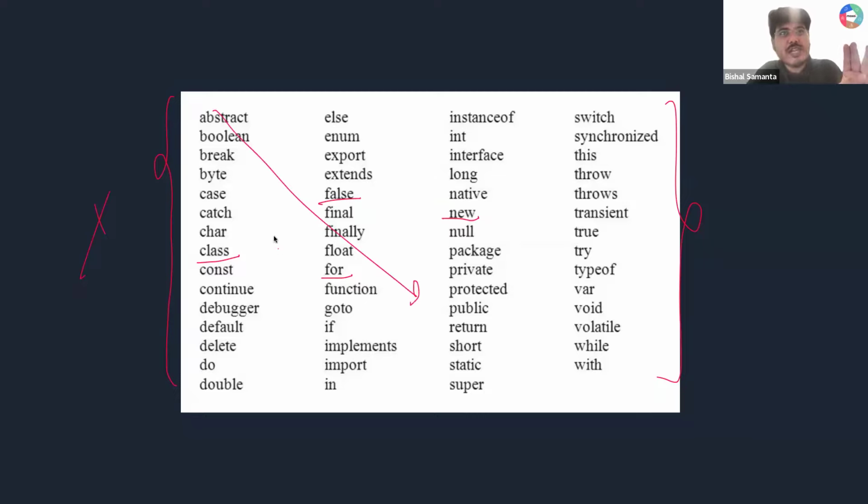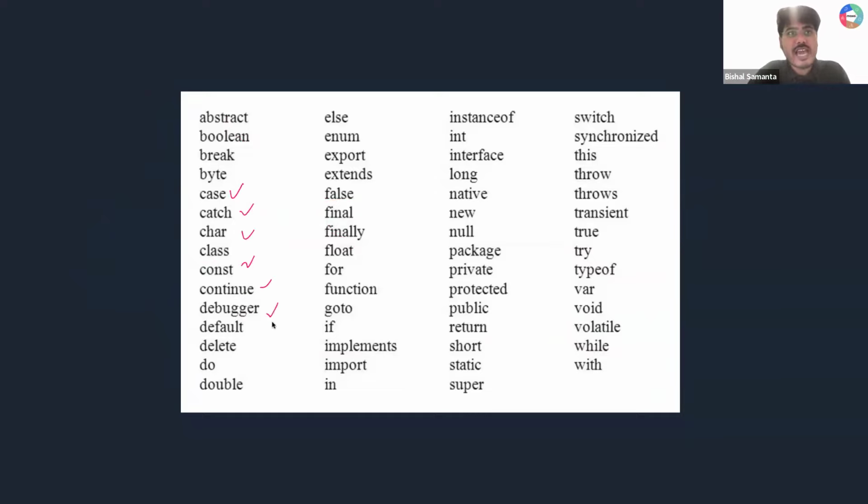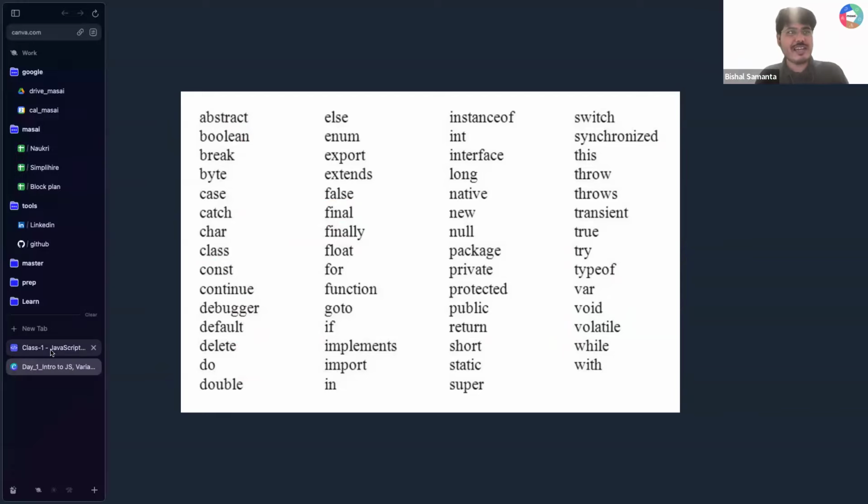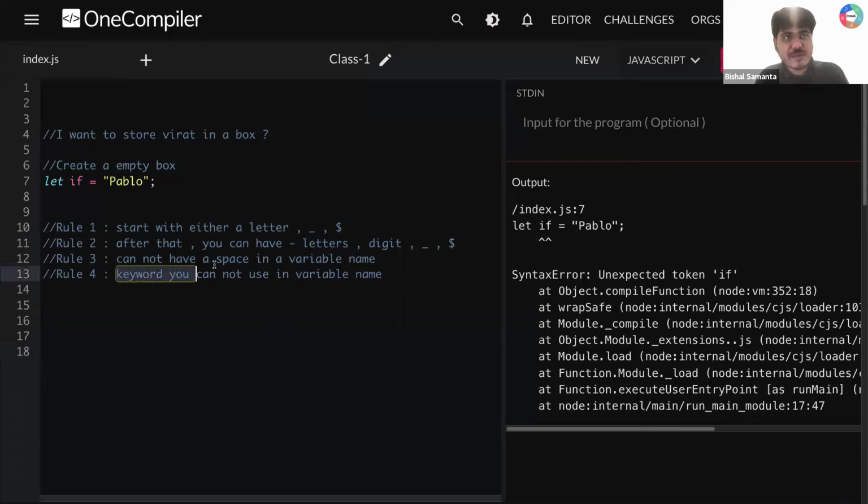In this curriculum, you will be able to understand all of this, what it is doing and all. But for now, these are the words you cannot use for your variable name. So these are called keywords in JavaScript. You cannot create a variable name with any of these things. And if you ask, sir, what is the function of all of this? We will learn all of this slowly in this curriculum. Is that okay? Ashish, quickly confirm. So this rule is super clear to all of you, right? So rule 4, there are some keywords you cannot have as a variable name.